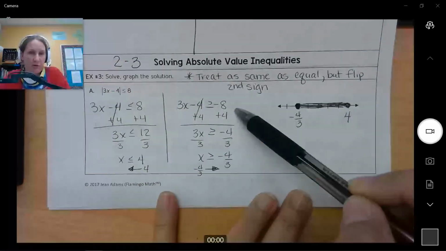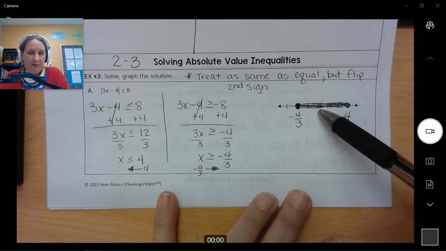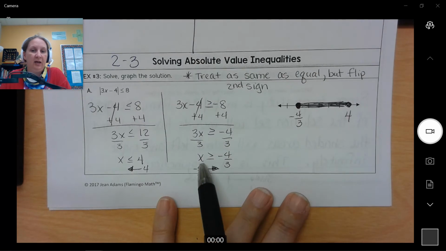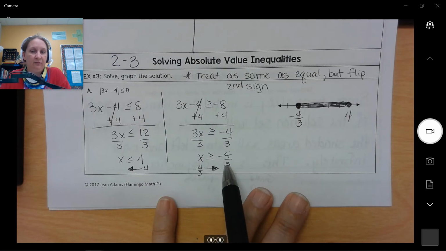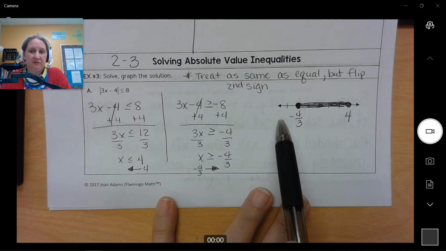You still solve for x, but then when we do our final picture, instead of just putting dots, we're going to shade in the direction it's showing. x is less than 4, so it's shading towards the negative side, and we're going to shade from 4 backwards. And negative 4/3, x is shading towards the positive side, so it's going to go this direction. So that's why you would end up shading between, okay?